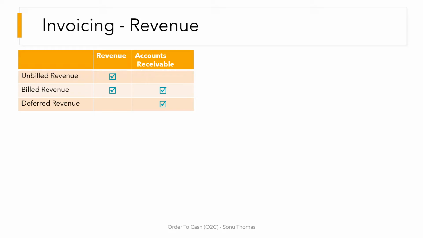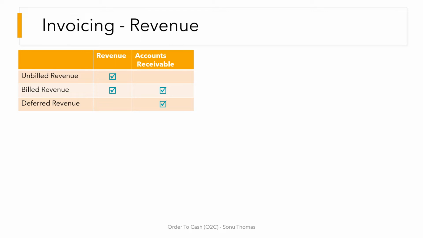Under billed revenue, we can consider revenue and AR as goods and services are already delivered and invoices have also been rolled out. Under deferred revenue, we cannot consider revenue as goods or services are not yet delivered, but AR can be considered as advance invoices have been raised.